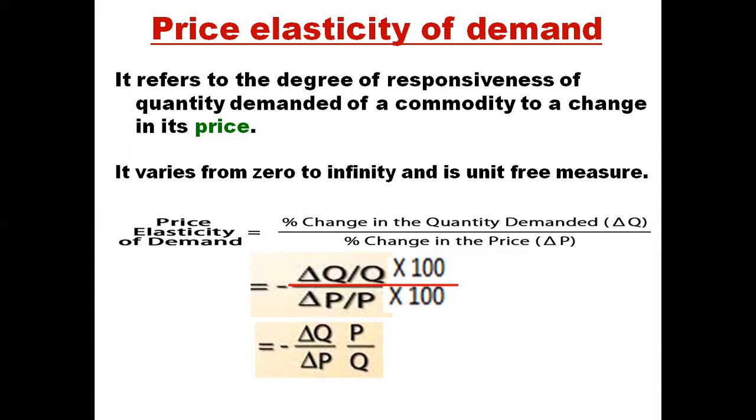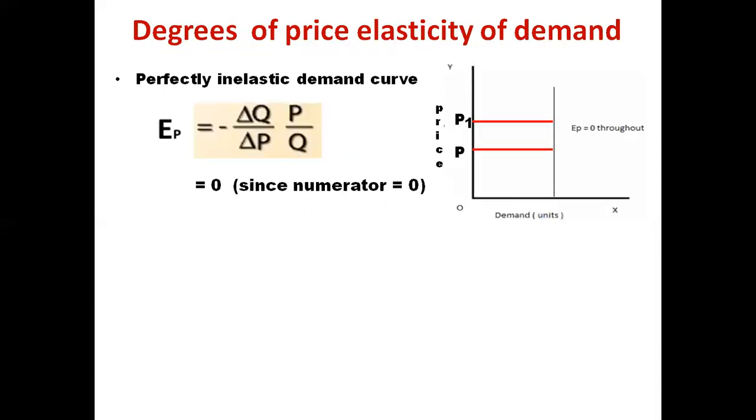P goes in the numerator. But we introduce a negative sign here. Why do we introduce a negative sign? Because we know price and quantity move in inverse direction, so it gives us a negative value. In order to make it positive, we multiply by a negative sign. So price elasticity of demand is minus del Q by del P multiplied by P by Q. Now we come to degrees of price elasticity of demand.